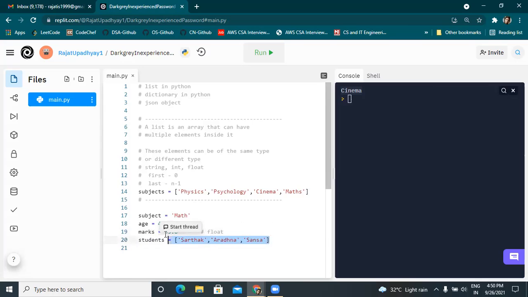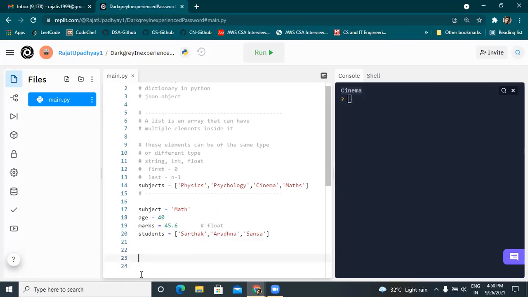What is this data type? So this is an array. Okay. Now I will give you one more data type.